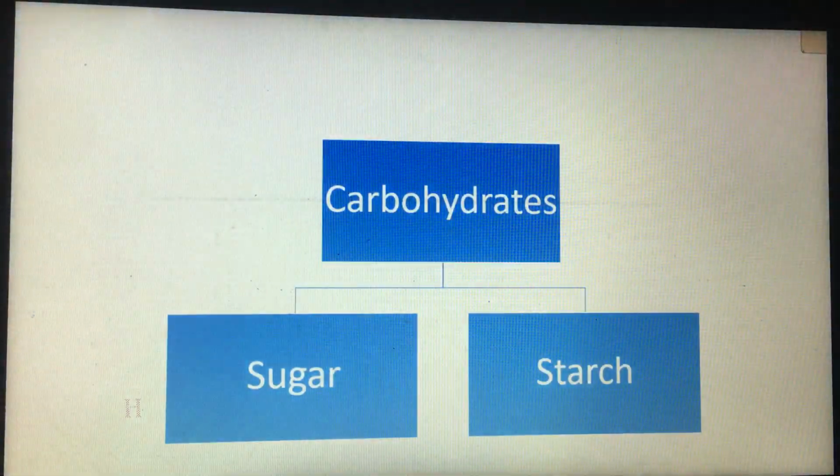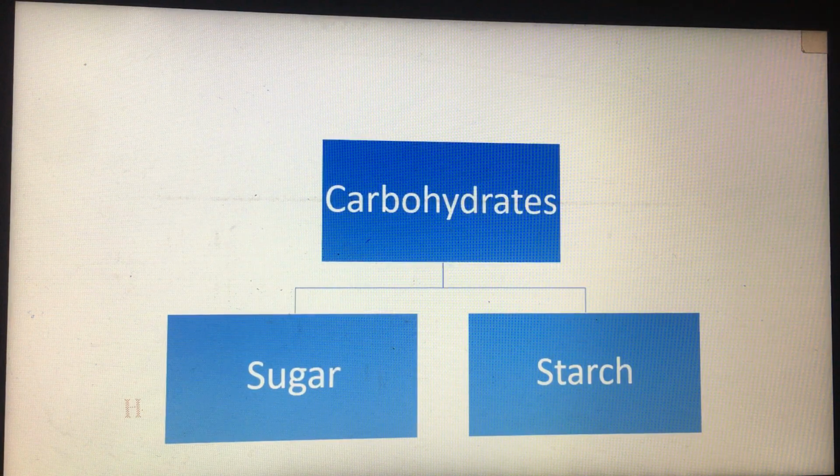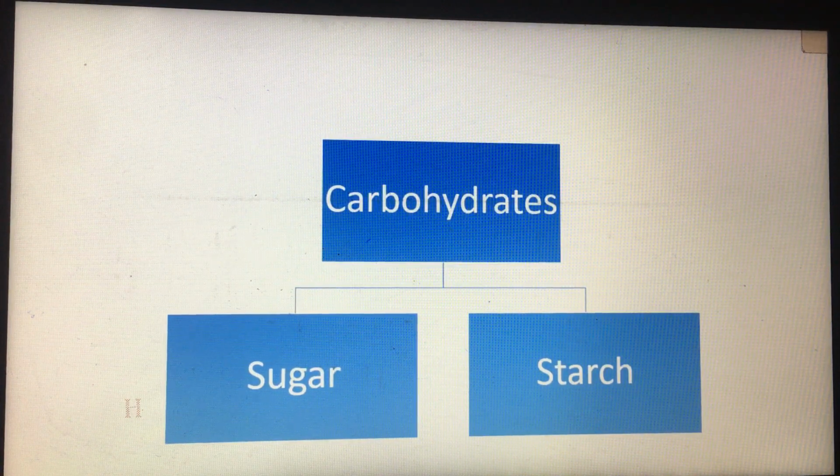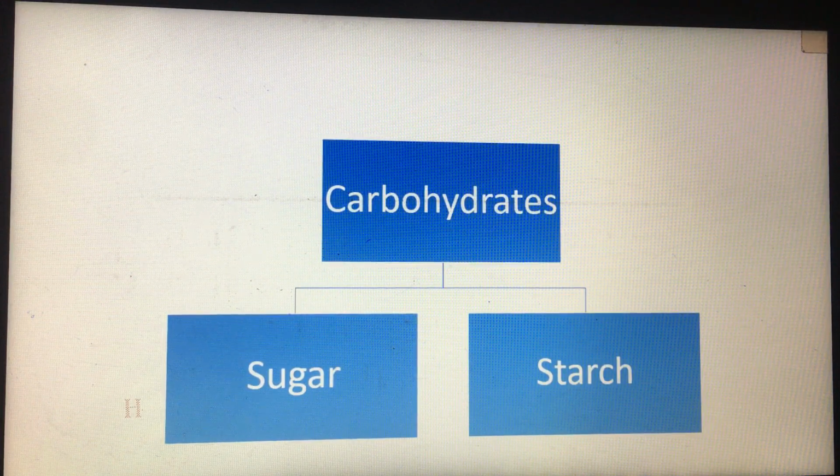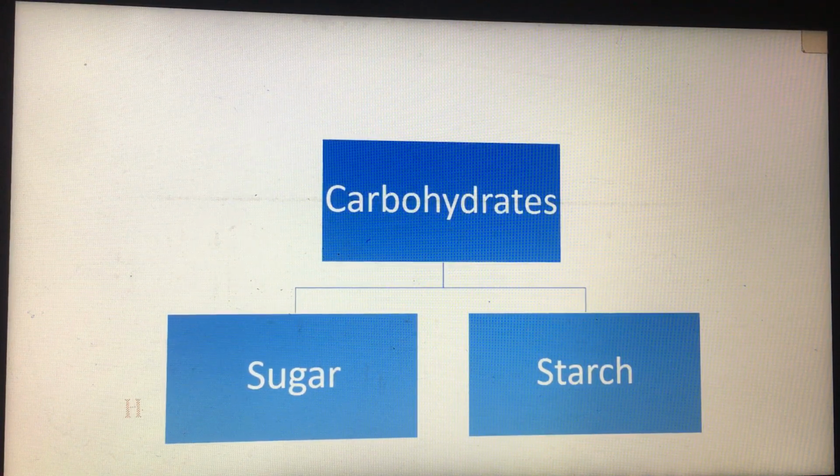And also, as you know, we have two types of carbohydrates, which are sugar and starch. Refined sugars are absorbed very rapidly, so sugar gives a sudden boost or uplift of energy. But starch is digested and absorbed more slowly.